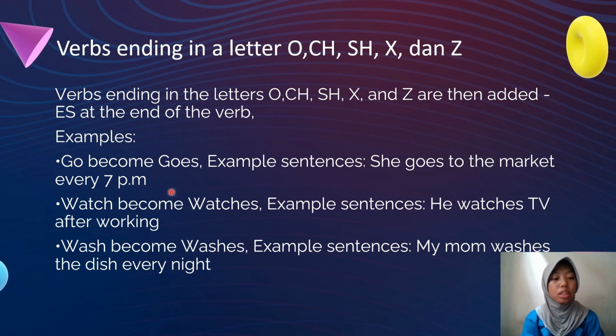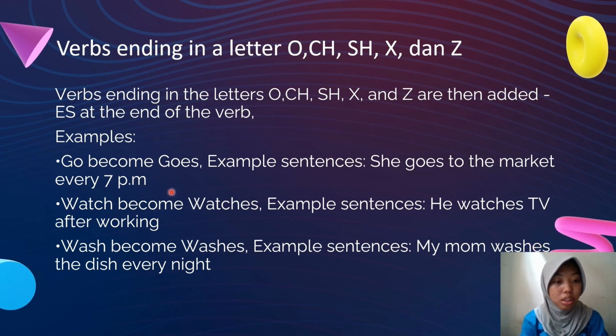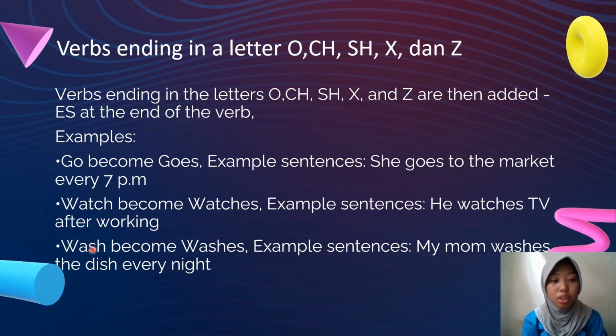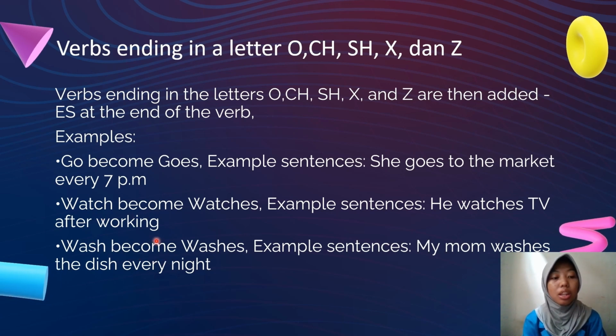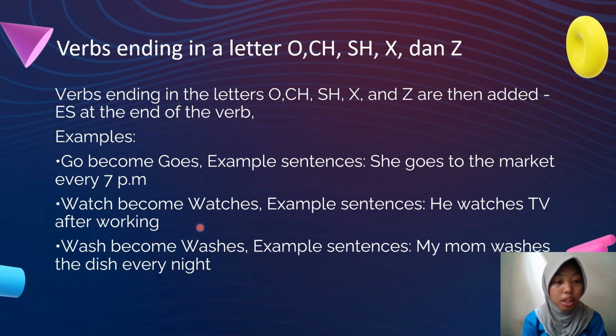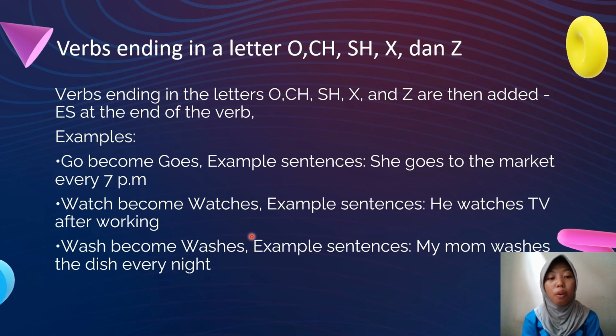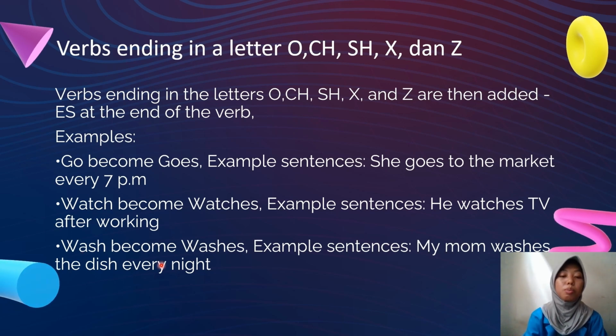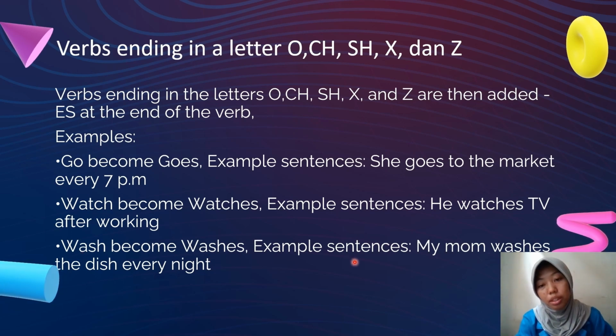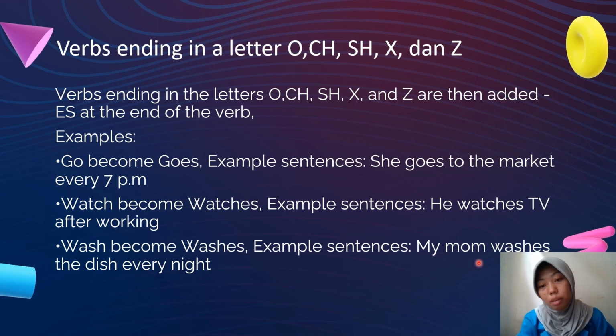If the word go ends with the letter O, that's why we add ES, so it becomes goes. Well, the same goes for the second and third example sentences. When the verb ends with any of the letters that I mentioned earlier, you can write them down and add ES. Watch becomes watches. Example sentence: He watches TV after working. And number 3, wash becomes washes. Example sentence: My mom washes the dishes every night.